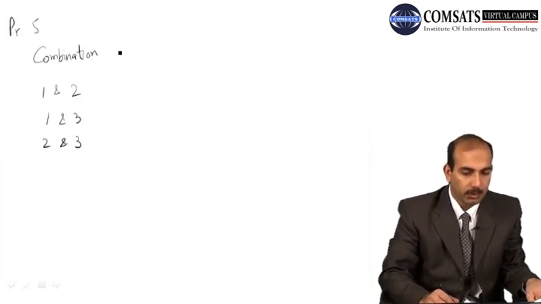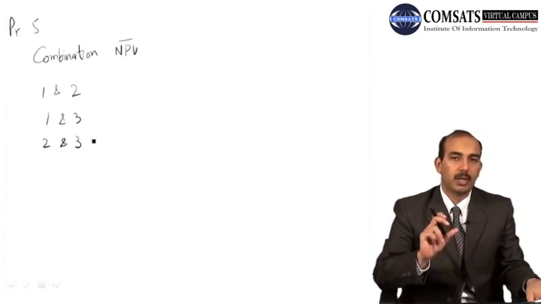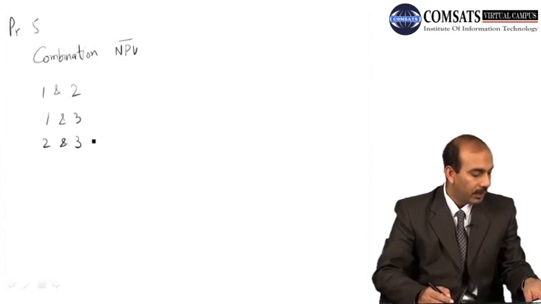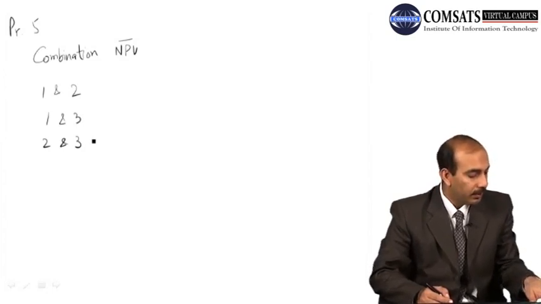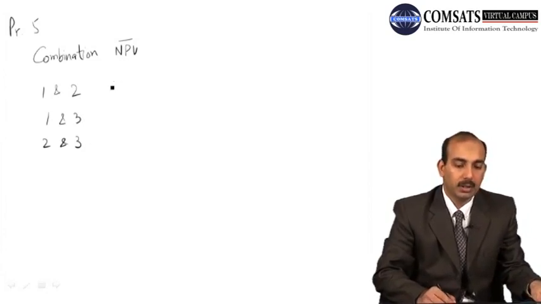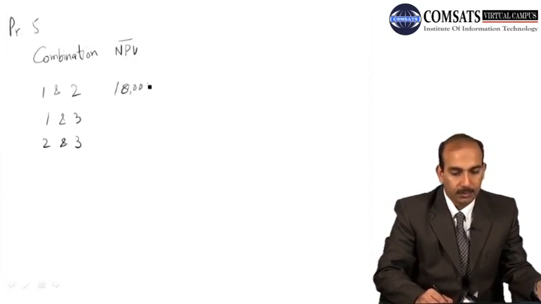First we determine the expected net present value if we choose any of these combinations. When we choose any combination, we just add up their net present values. For example, in case of 1 and 2, the expected net present value for proposal 1 is 10,000, and for proposal 2 it is 8,000. So the net present value for the first combination becomes 18,000.